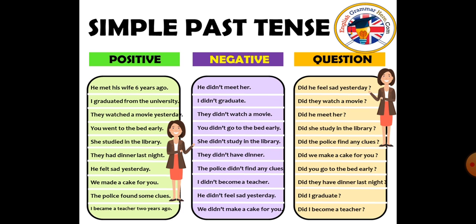Then he didn't meet her, this is a negative form. Did he meet her? Again this is a question form. So these are a few examples which will help you in better understanding. You can go through the examples and you will get an idea how to frame positive, negative and question sentences in simple past form.